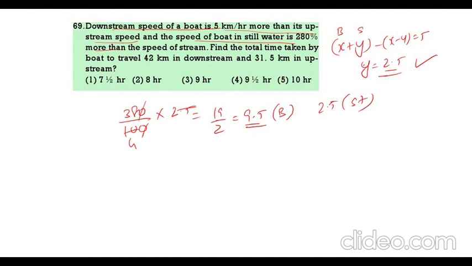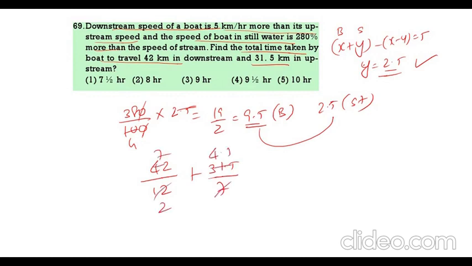Now find the total time taken by the boat to cover 42 downstream. 9.5 plus 2.5, that is 12, and 31.5 upstream. 9.5 minus 2.5, that is 7. This is what? 6 2 6 7s, 7 4 7 5s. So this is 3.5 plus 4.5. That is how many hours? 8 hours. 2 is the correct answer.